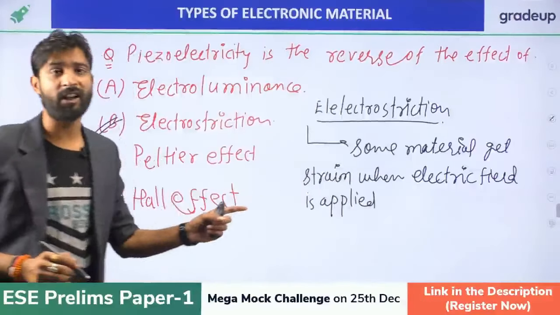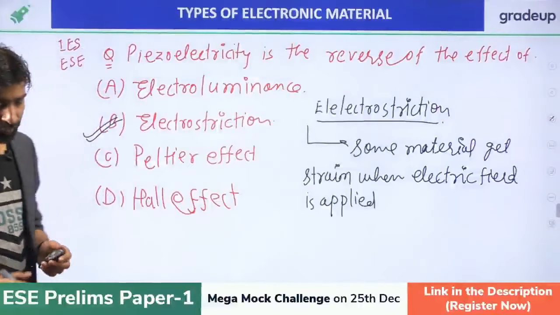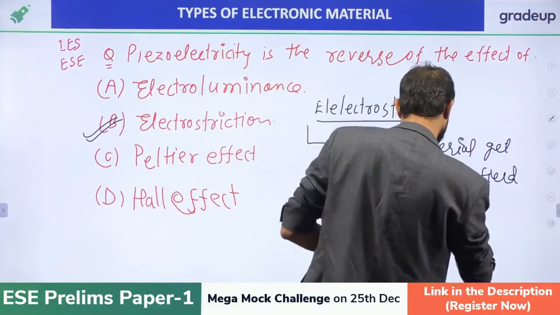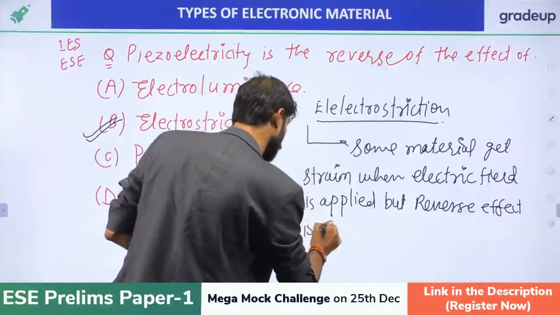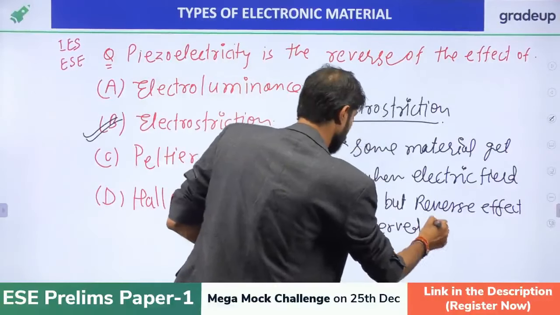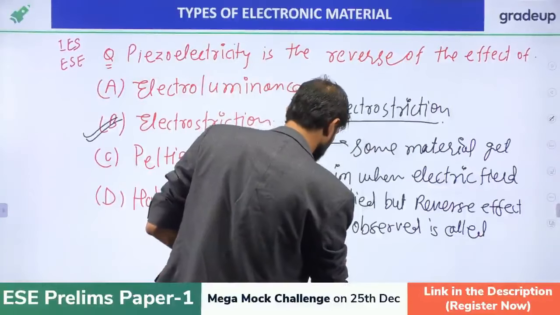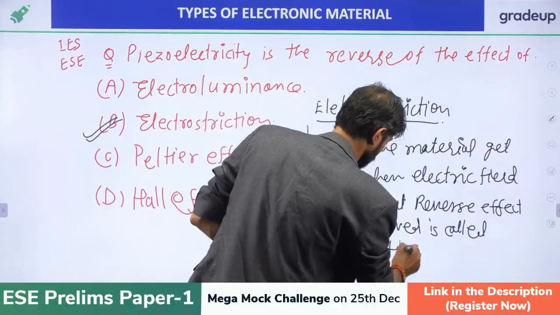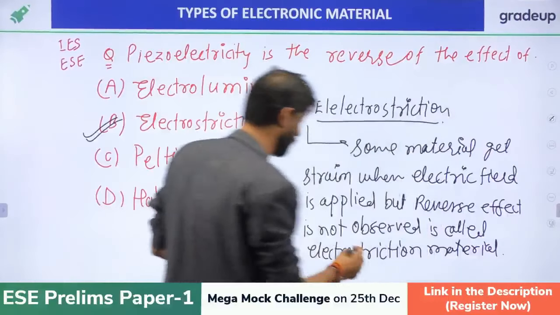But in this type of material, the reverse is not possible. The reverse effect is not observed. This is called an electrostriction material, and this property is called electrostriction, right?